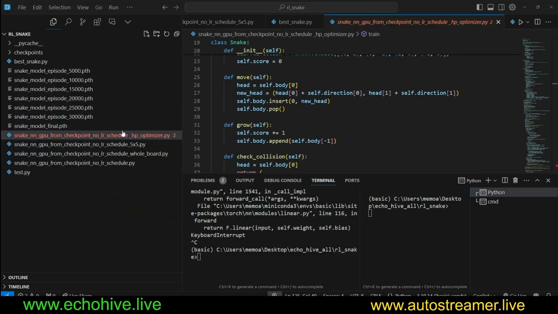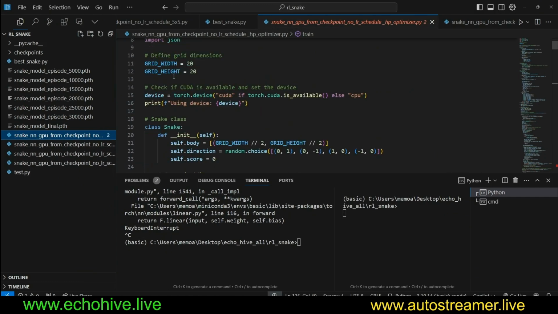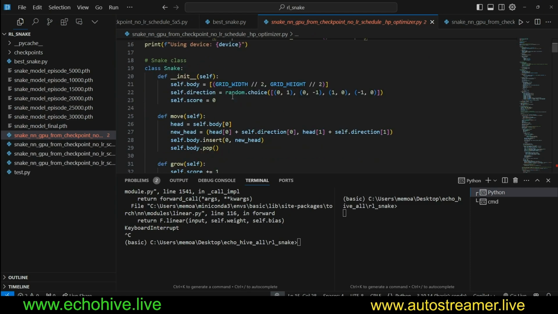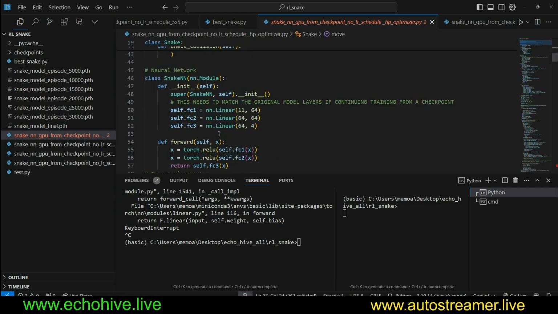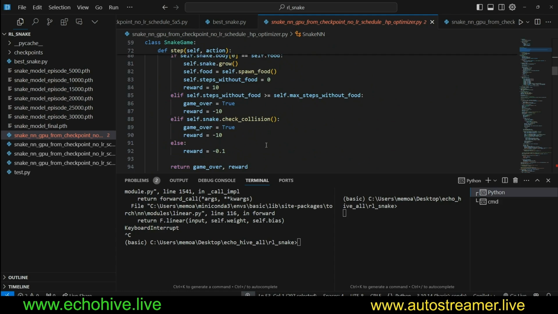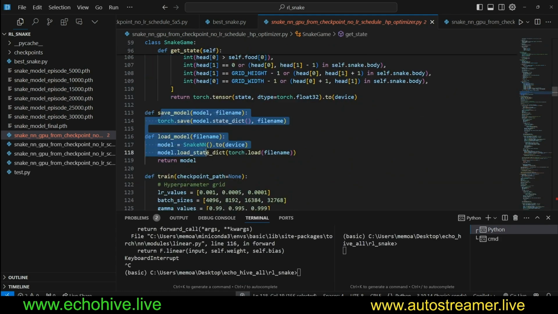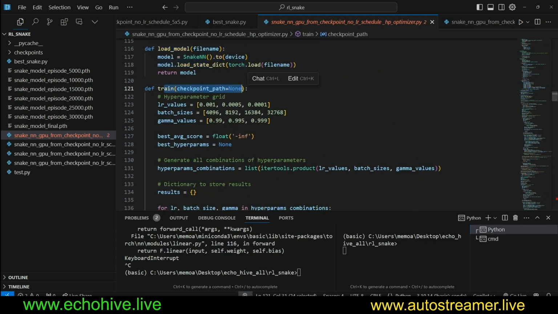Next, let's take a look at the hyperparameter optimizer. So here we are doing much of the same things. We're initializing the device by torch. And we have our snake class, just like we had, and the snake neural network, same as before. And our state is the same. So everything so far is the same, model, load model. But here in the train, we specify a list of learning values.